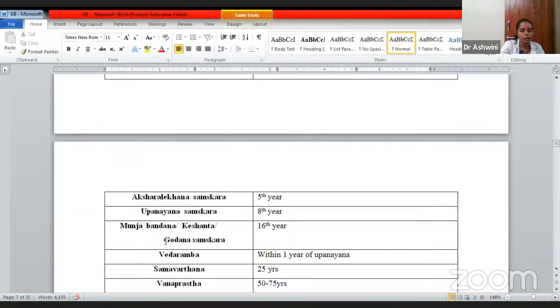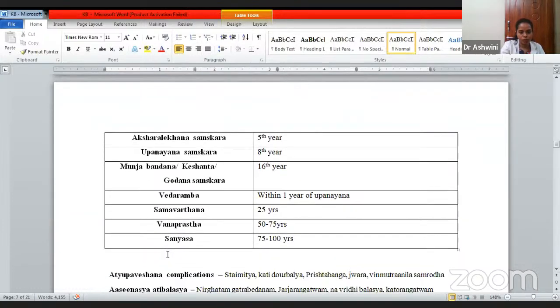It has to be done in the 3rd year. Akshara Samskara, Akshara Abhyas from the 5th year. Upanayana Samskara, that is also a type of samskara, specially performed in some of the communities where in the 18th year you are supposed to do. Even Munja Banda, then Keshanta or Godhana Samskara. This is also a type of samskara. It is done in the 16th year. Then Vedharamba, that is within 1 year of Upanayana. After Upanayana, within 1 year you are supposed to start reading the Vedas.